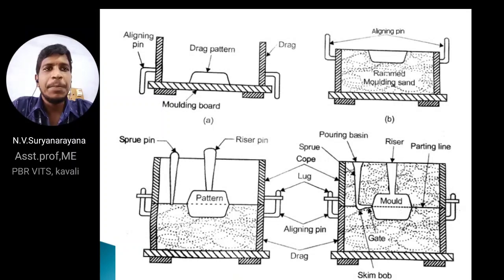Aligning pins are used to lock the two halves, drag and cope. Sprue pins and riser pins are used to take the pattern out. And next, mold. Different types of patterns are there: single or stepped pattern and double or split pattern.